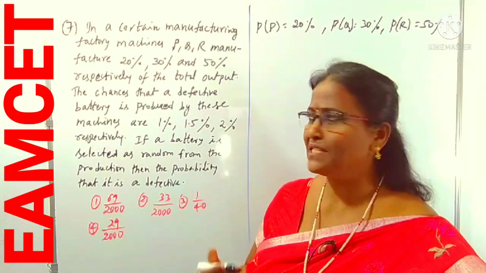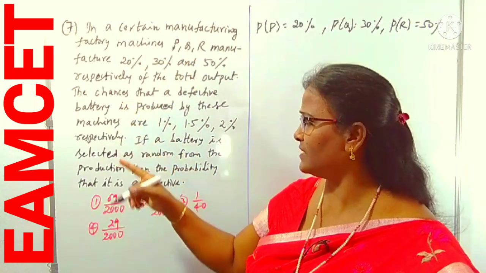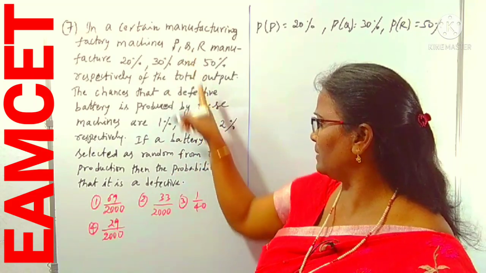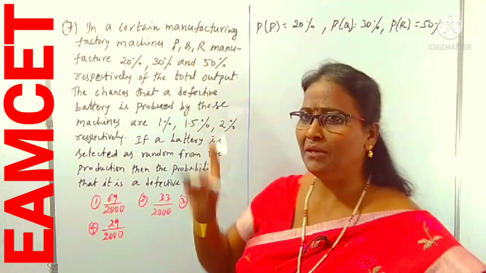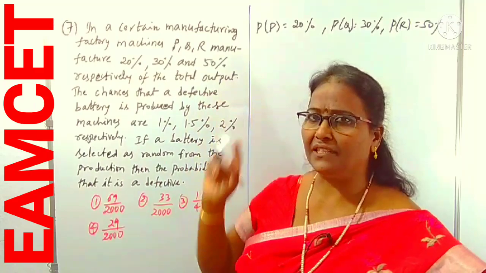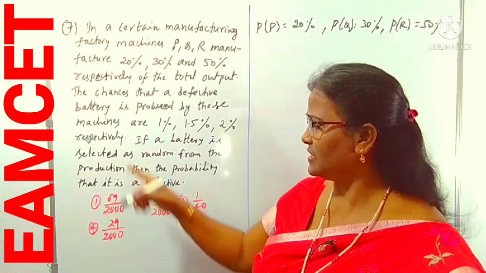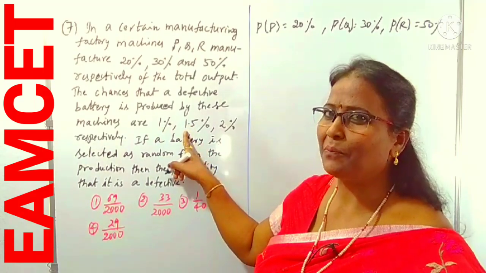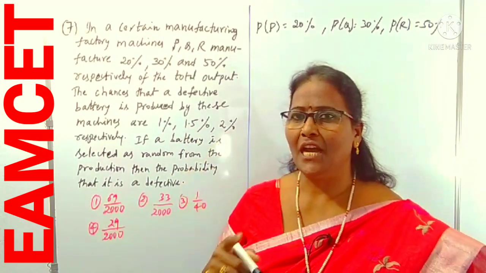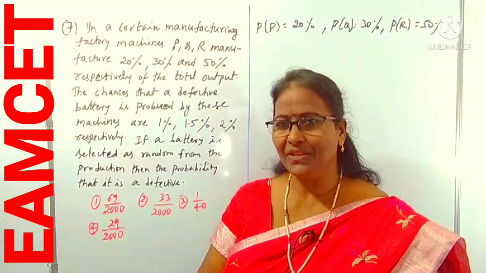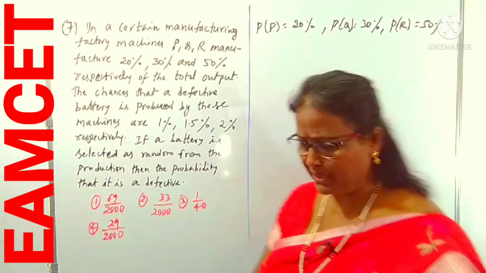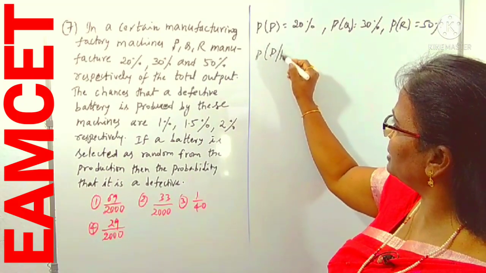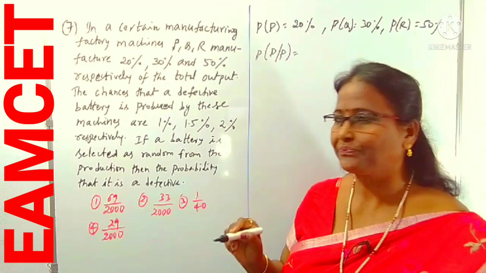How much percentage of defective chances are there? 1% by machine P, 1.5% by machine Q, 2% by machine R. I am taking D to stand for defective, by machine P, by machine Q, by machine R. I am writing it like this: the probability that the defective item is by machine 1, meaning machine P.